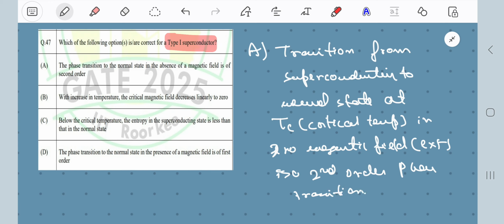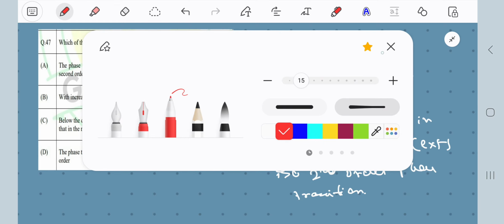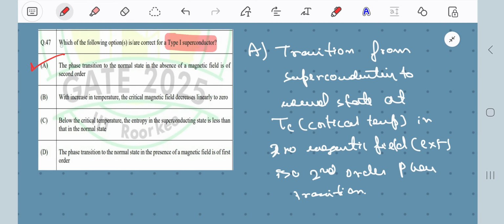What do we mean by a second order phase transition? That is, no latent heat is there, but a discontinuity is there in the specific heat. That is what we mean by a second order phase transition. So option A is immediately true. Let me mark it up for now. So option A is true.